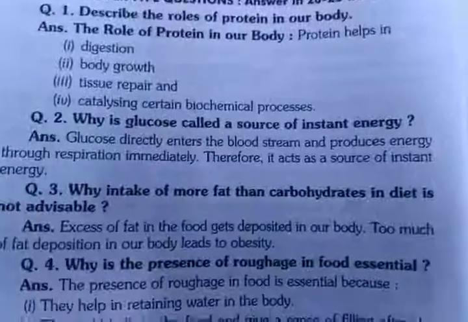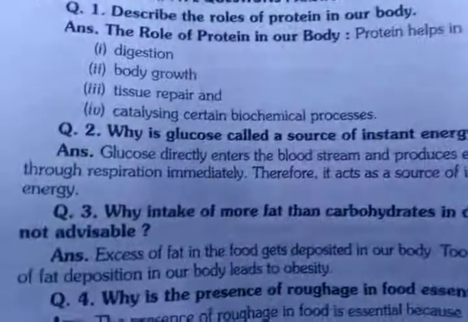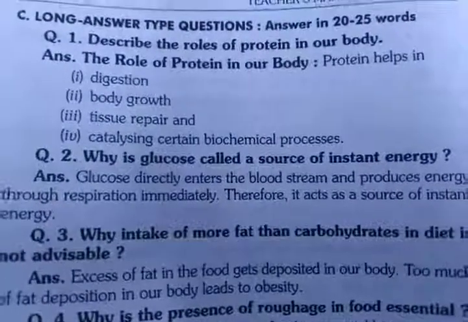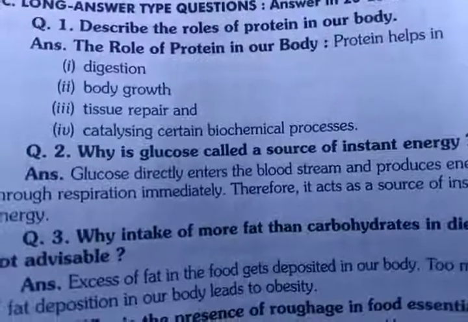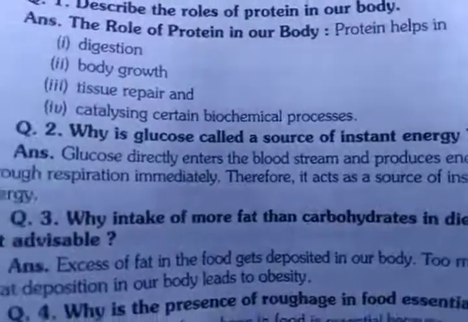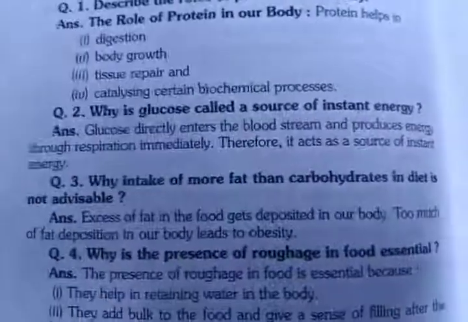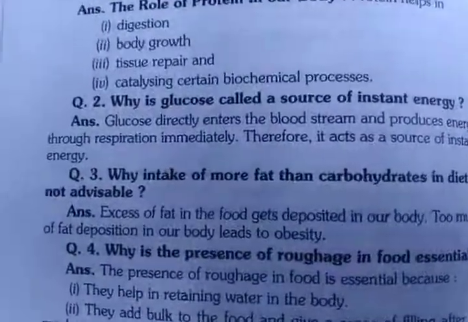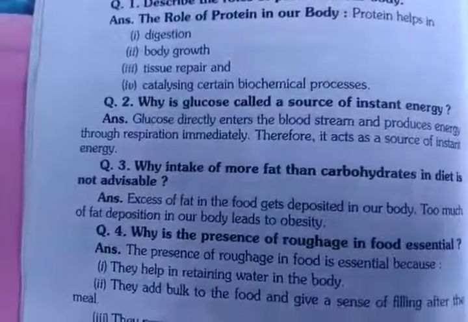How does glucose give you energy immediately? Have you ever taken Glucon-D or glucose? Glucose directly enters the bloodstream and does not stop anywhere in the digestion process. It enters the bloodstream directly and produces energy through respiration immediately. As respiration is always going on, through that they produce the energy. That's why it's called instant energy. Therefore it acts as a source of instant energy.